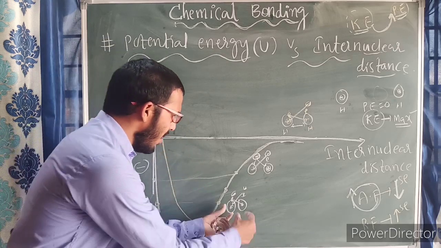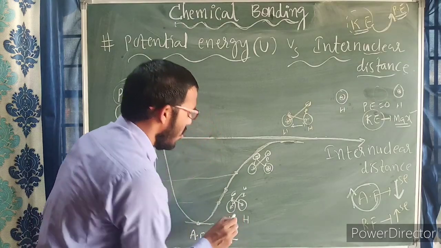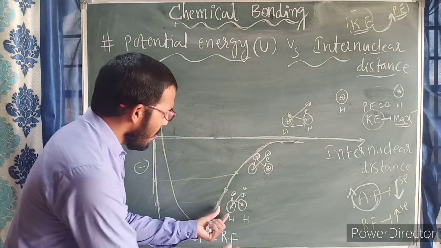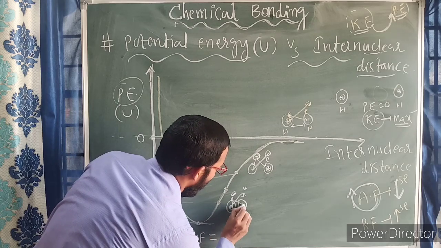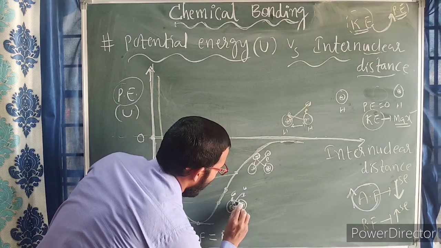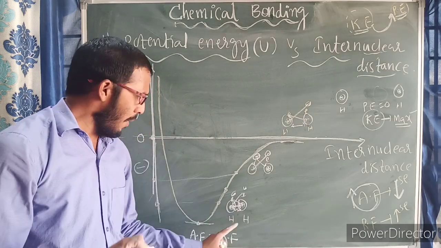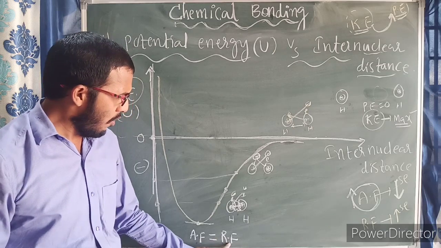This is one hydrogen atom, this is another hydrogen atom. They come closer to each other at a minimum distance, or equilibrium distance, from this nucleus and this nucleus; some particular fixed distance will be there. At a particular distance only, attractive force is exactly equal to repulsive force.